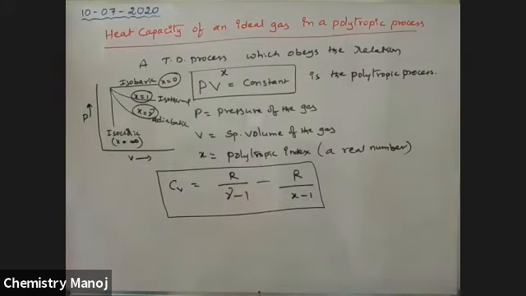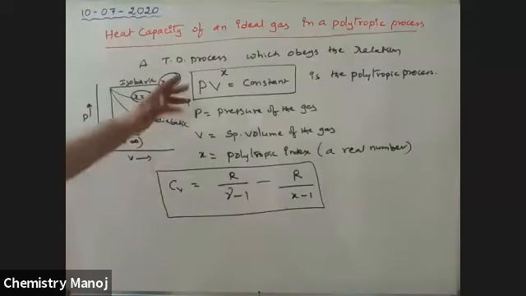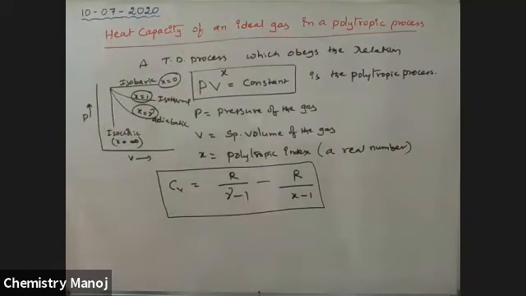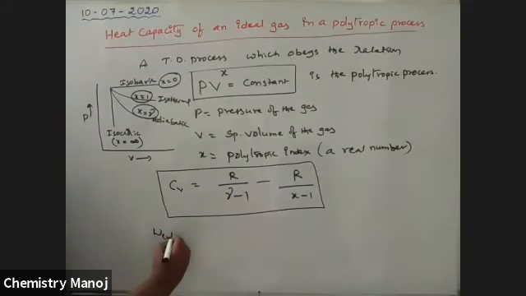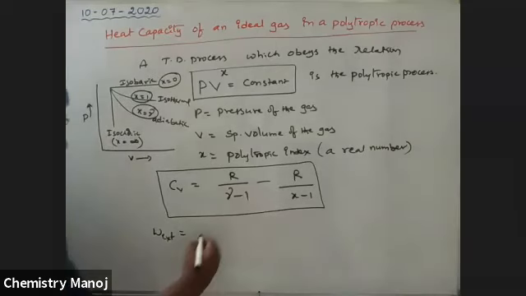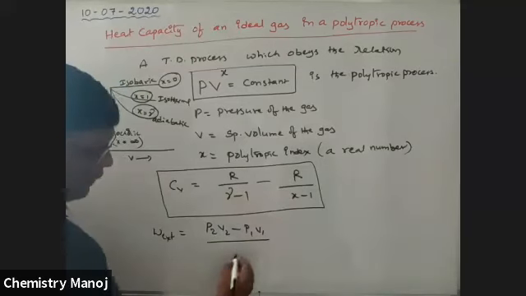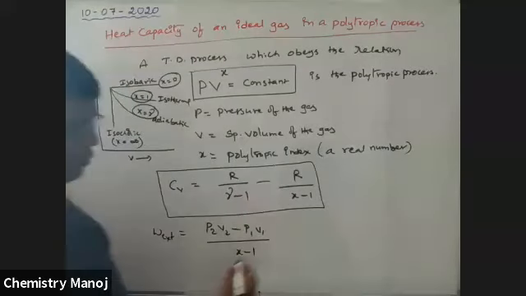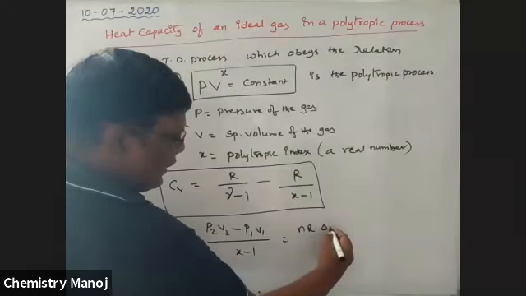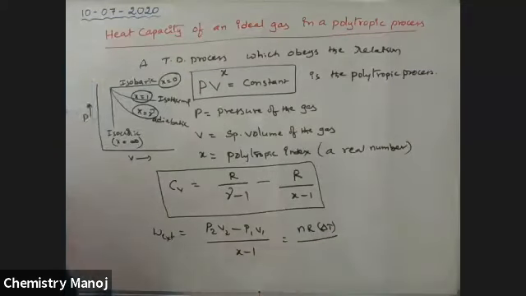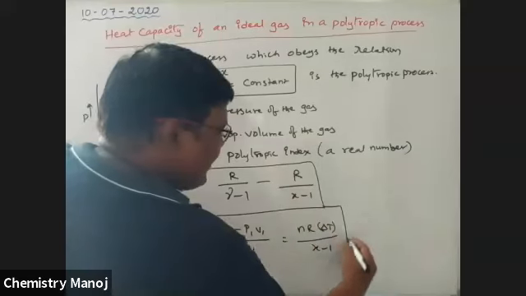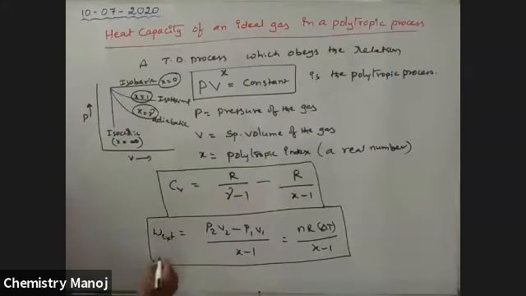All these processes come under this. So it explains every process. That is called the polytropic process, applicable only for ideal gases. For this process, the formula for external work is equal to P2 V2 minus P1 V1 by x minus 1, which is equal to nR delta T by x minus 1. This is the equation to calculate external work.